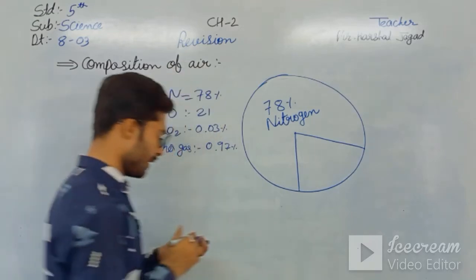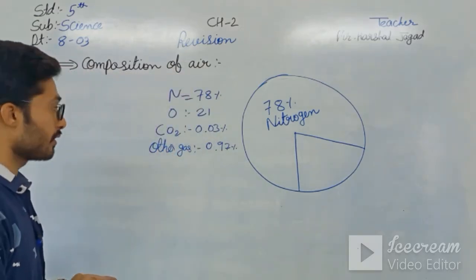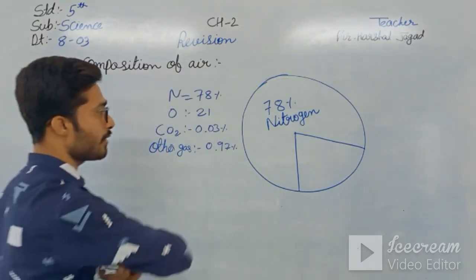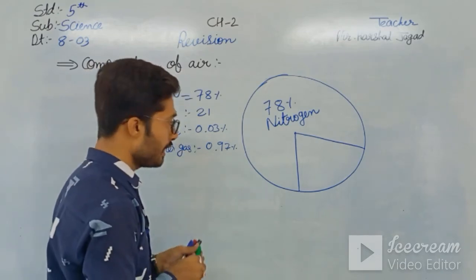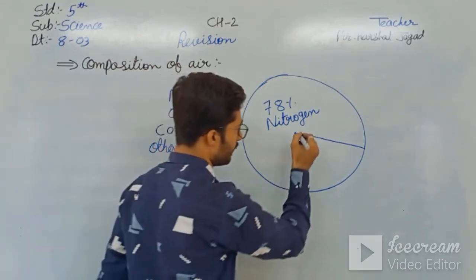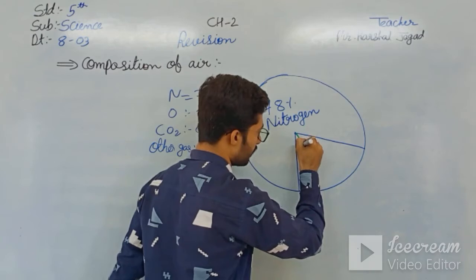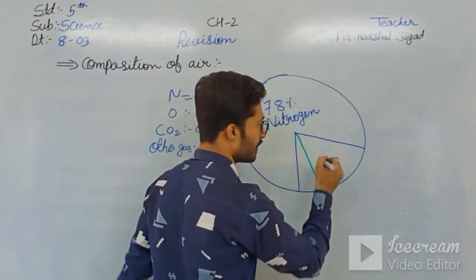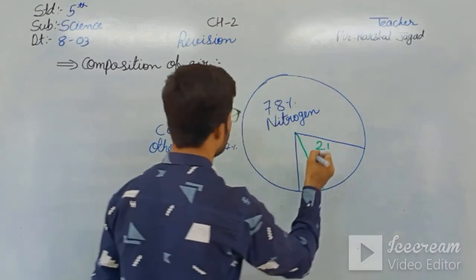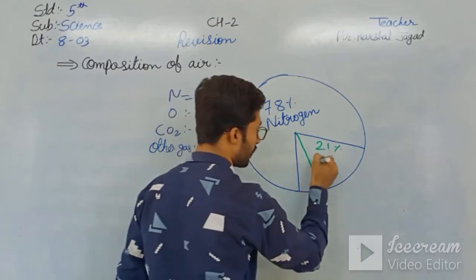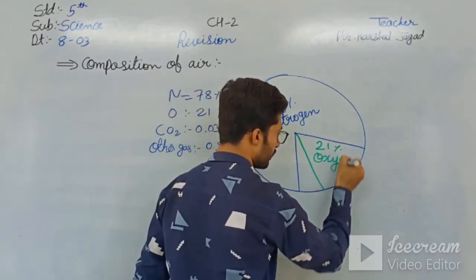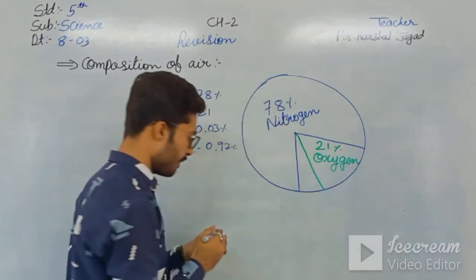Okay, then coming towards oxygen. If I say oxygen is 21%, it will be about this much. This is 21%, oxygen.